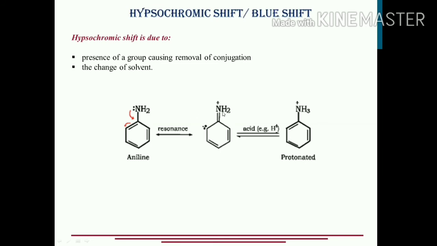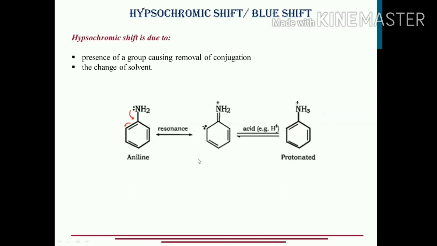How? It will become NH2 plus. Why? Because H plus has taken the electron from here, from this nitrogen lone pair of electrons. Okay, and it becomes NH3. It's not NH2, it's NH3 over here. Yes, this one, sorry. So NH3 positive.